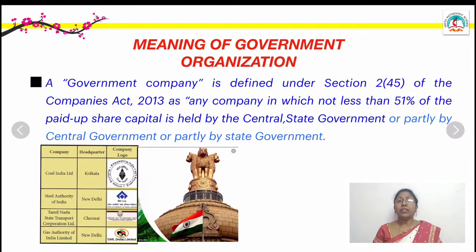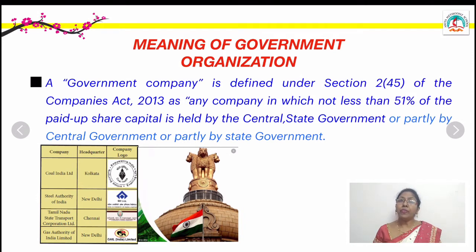We can see it is governed by an act. What act? It is the Companies Act. First I told you it was the 1956 Act, but now it is the 2013 Act. Any company established by the act, we call immediately a government company. Now it can be formed as either a public limited company or a private limited company.